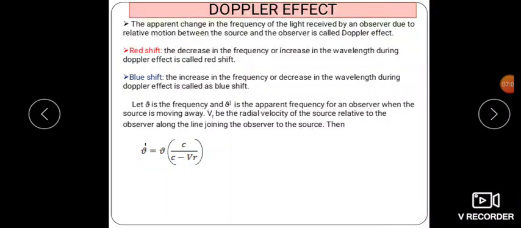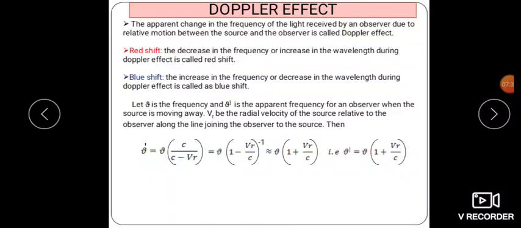In the previous chapter in first year you have studied this. Instead of v, here we have taken c, that is the velocity of light. So this must be equal to ν times (1 − Vr/c) raised to minus 1. This is approximately equal to ν times (1 + Vr/c), or we can write ν' = ν(1 + Vr/c).